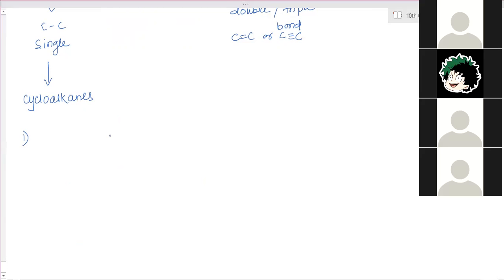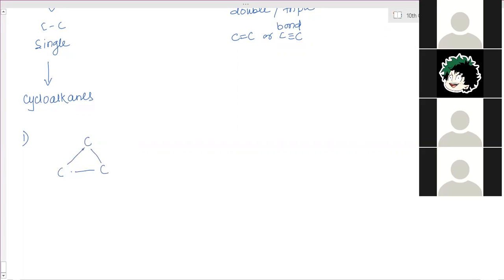Closed structure with 1 possible? 5? No. 3. 2. Closed structure with 2 possible? No. No. No. With 3? Yes, it is possible. Triangle, because that's the reason polygon starts with triangle, 3-sided. So same thing here also, it will start with 3. So 1, 2, 3. Like this possible connections.